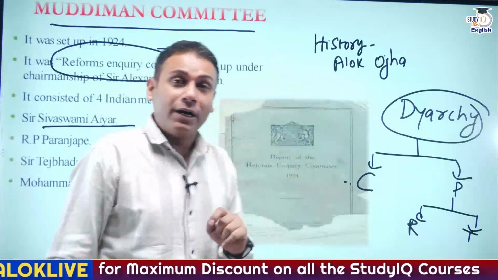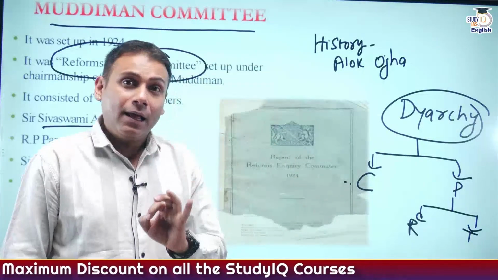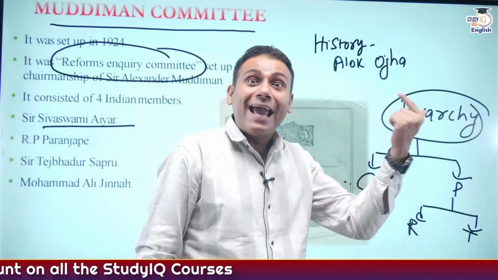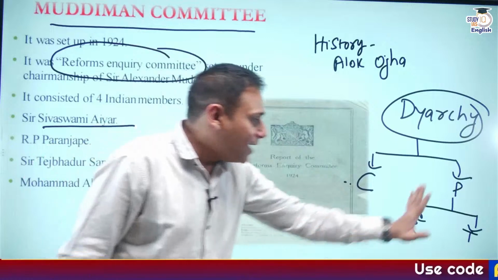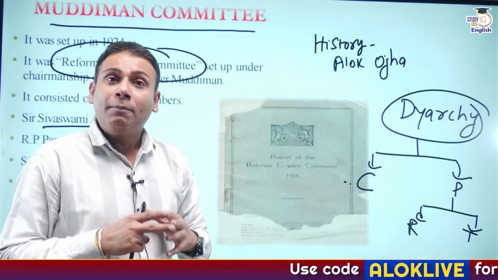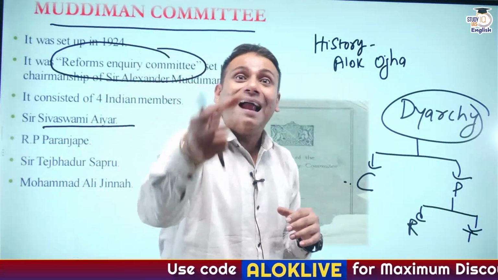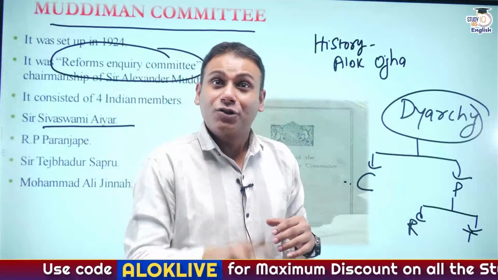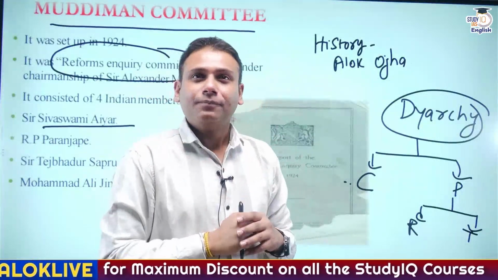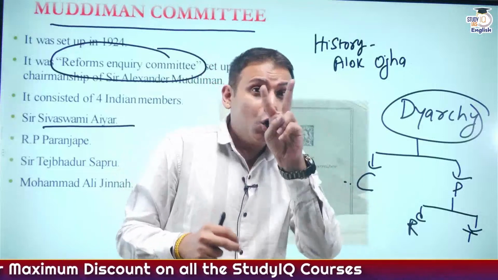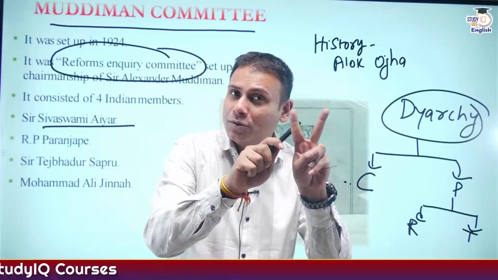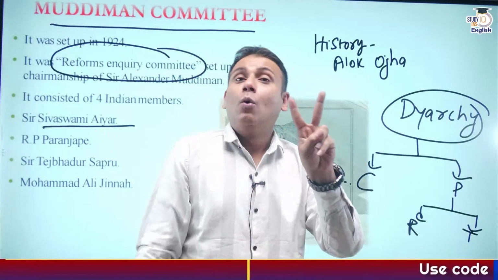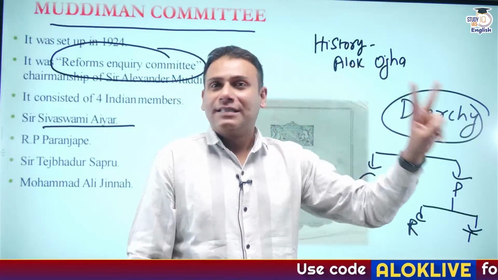Under reserved subjects, the law could be made by Governor General and his Executive Council. On the other hand, in transferred subjects, the law could be made by Governor General and Indian ministers. So this is diarchy. What is the meaning of the word diarchy? Rule of 2: Governor General and his Executive Council, and secondly, Governor General and Indian ministers.